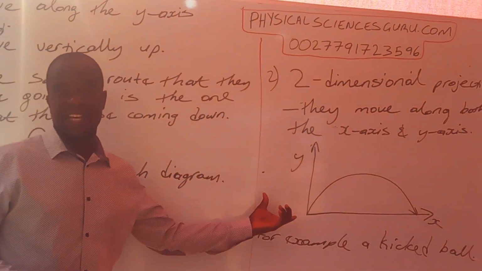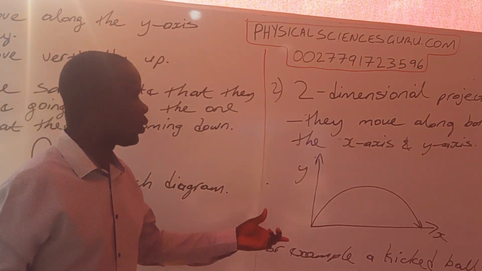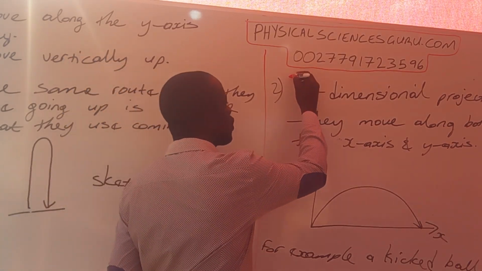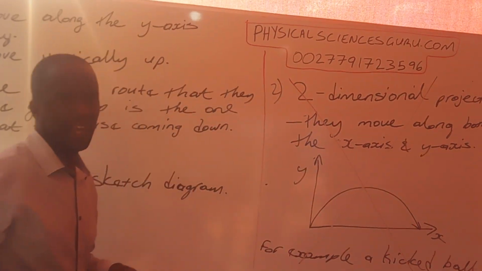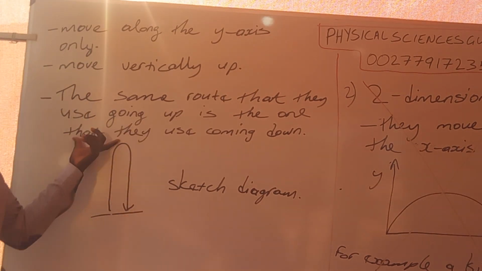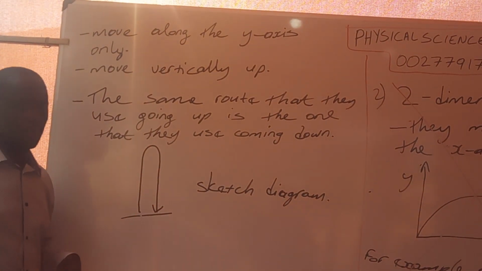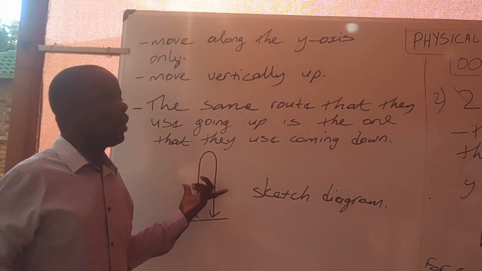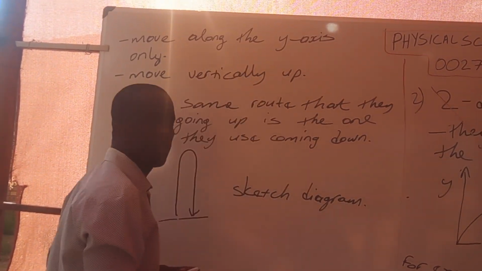Now, these ones are difficult to calculate, so we must celebrate, ladies and gentlemen, because this is not in our syllabus. We are not going to look at two-dimensional projectiles, right? They are difficult to calculate. We are only going to limit ourselves to one-dimensional projectiles. So we are going to go deeper as we look into these one-dimensional projectiles.